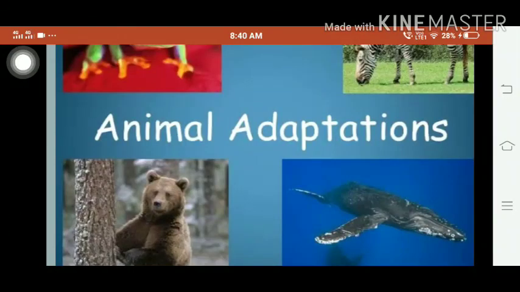Animal adaptations. We will be doing it in the next video.